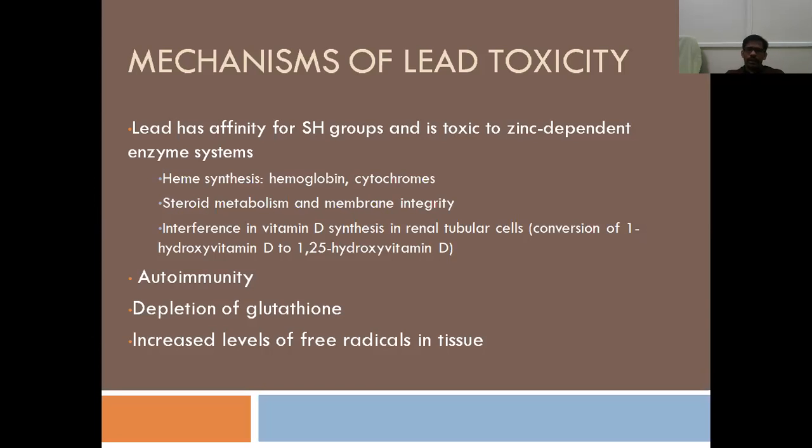For example, if the enzymes involved in heme synthesis are affected, there will be faulty hemoglobin. Porphyrin synthesis is faulty, leading to faulty RBC. It also involves enzymes in steroid metabolism and interferes with vitamin D synthesis. All these lead to different manifestations of chronic poisoning by lead.